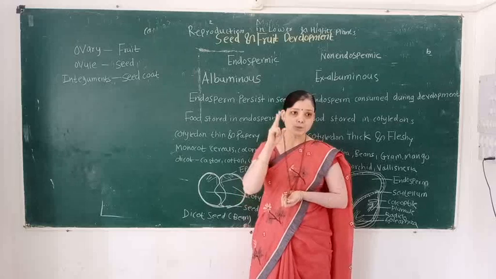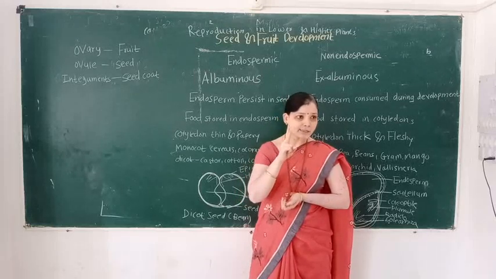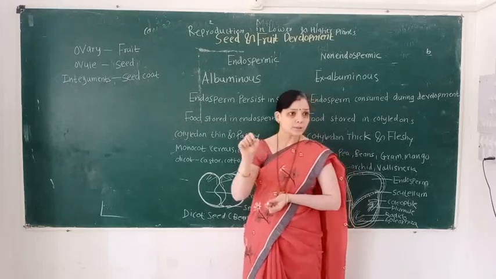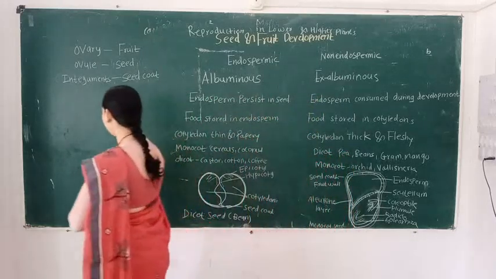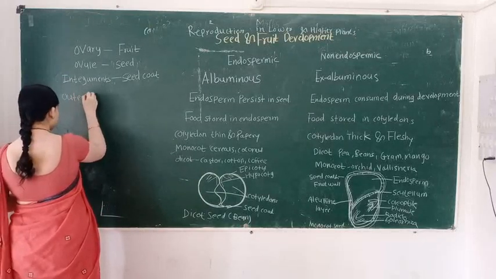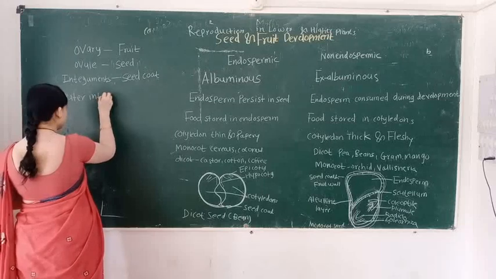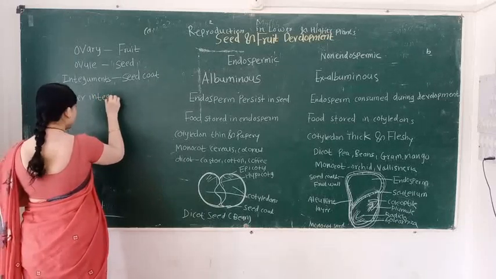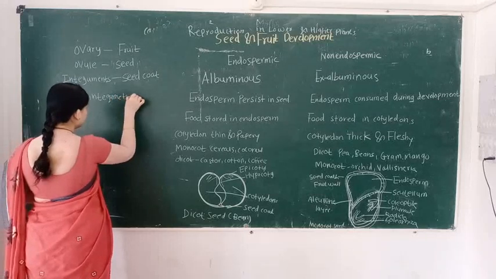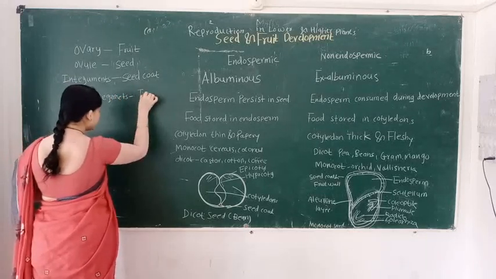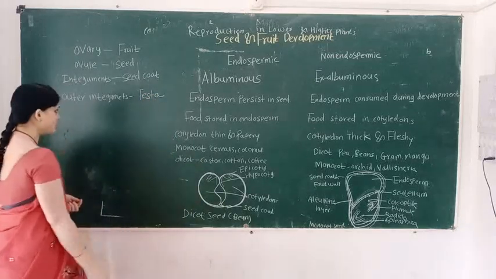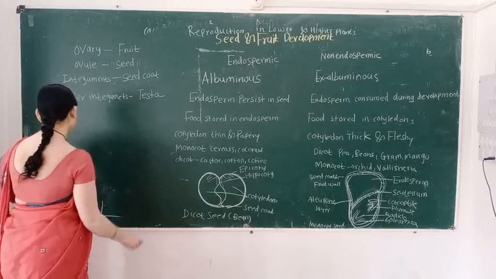Bi means two integuments are present. The outer integument is converted into the outer seed coat, which is called the testa.